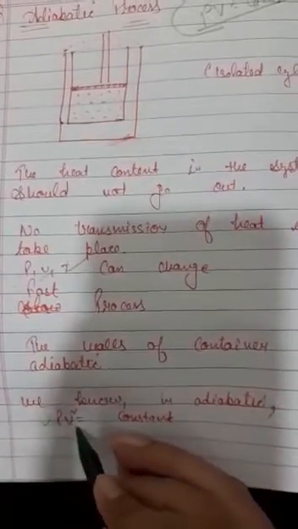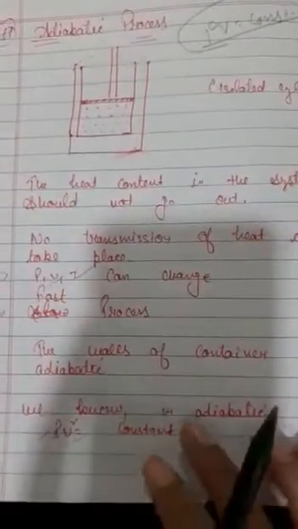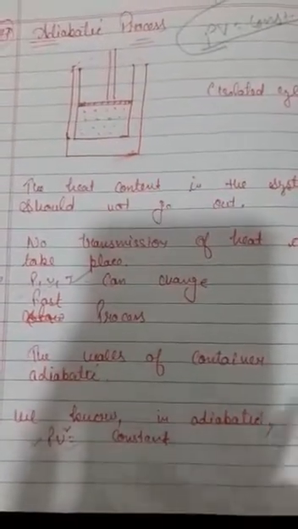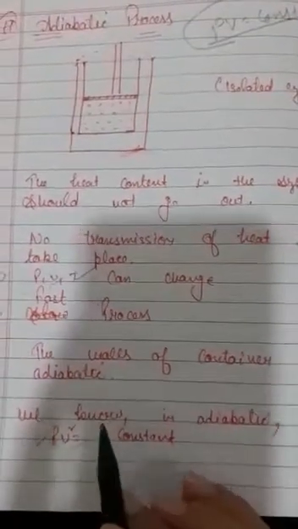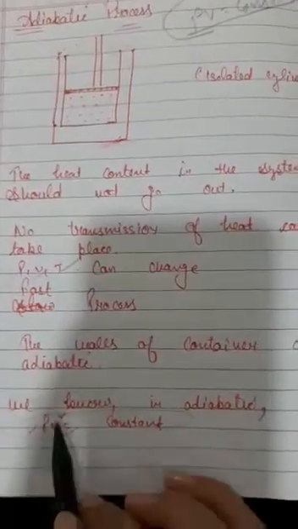P is pressure, V is volume, and gamma is the ratio of specific heat at constant pressure to the specific heat at constant volume. We will discuss it later on. Just see this thing firstly, that for the adiabatic process we have this equation.